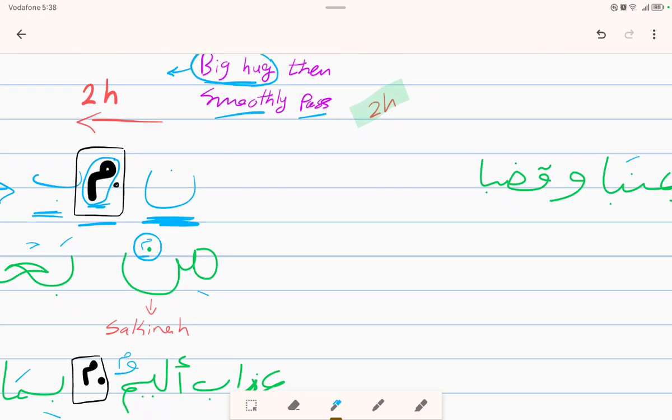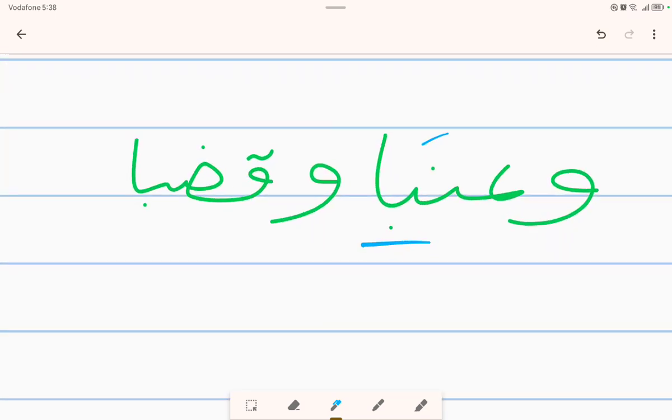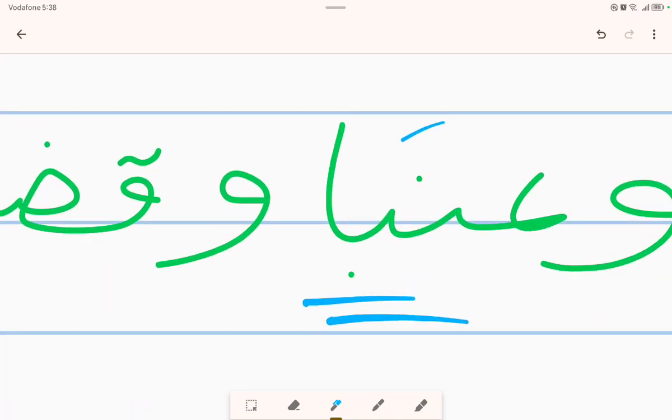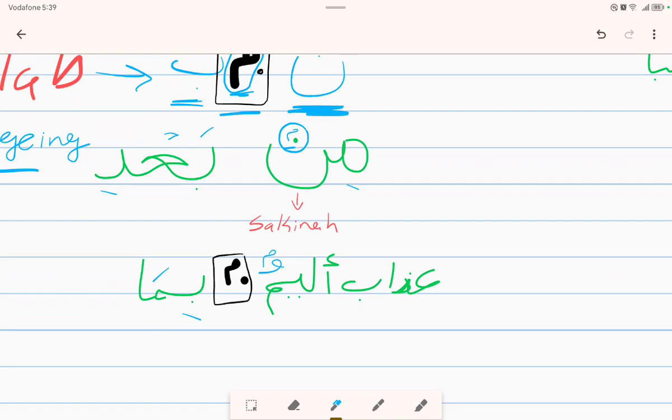What about the vowel noon followed by ba? We have discussed this before. We said we will consider it as any normal vowel letter. So we will say وعنبا وقضبا. There is a wrong pronunciation right here. Some people say وعنبا وقضبا, and this is wrong. The correct must be وعنبا. Noon with fatha, normal pronunciation. This is for the second rule.